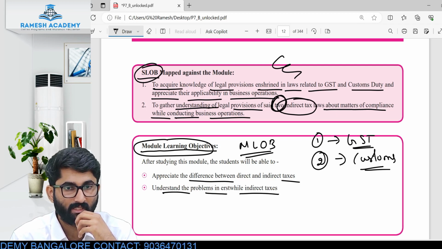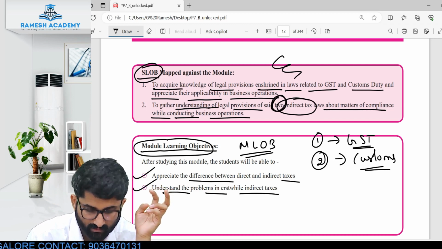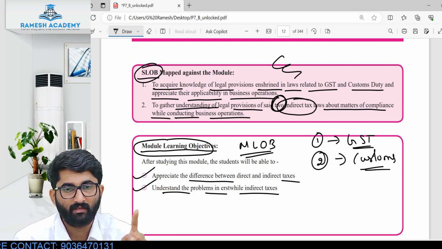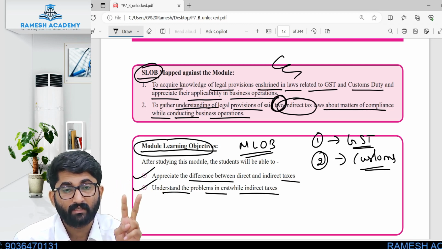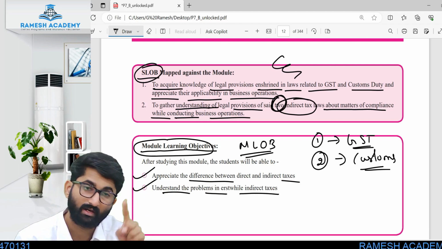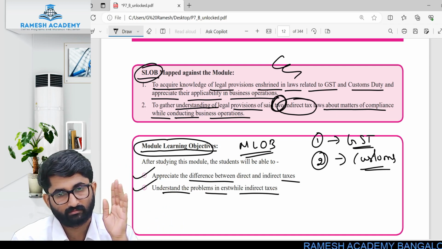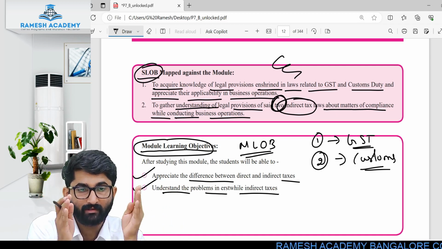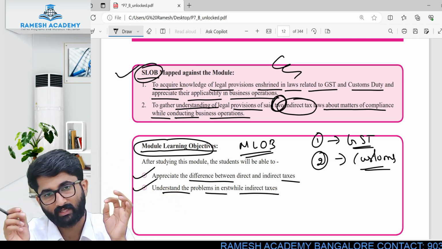This is very important, people, don't skip these two points: the difference between direct tax and indirect tax, and the problem which was there in the earlier indirect tax system, which is not there now. So this is the module learning objective, and this one is the subject learning objective.